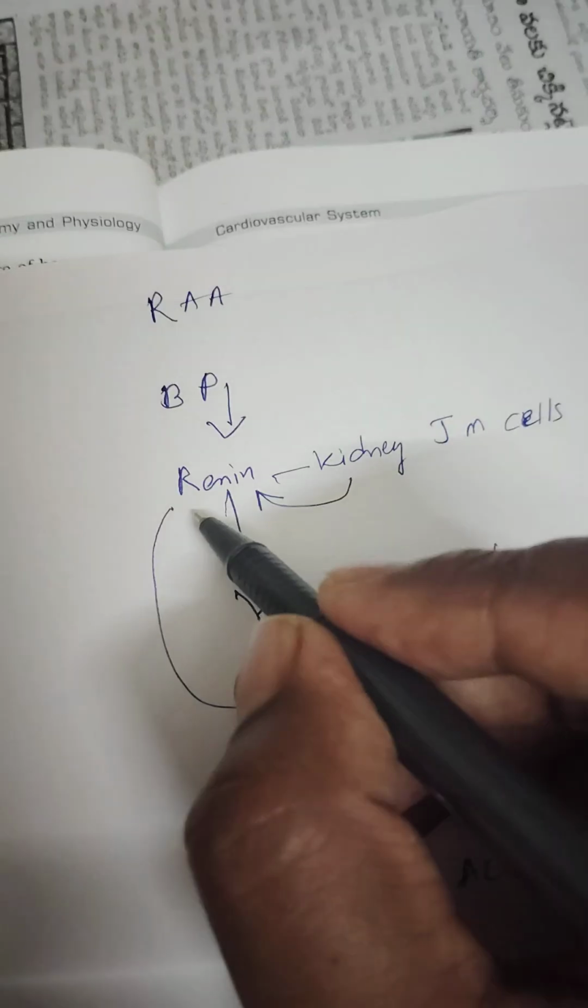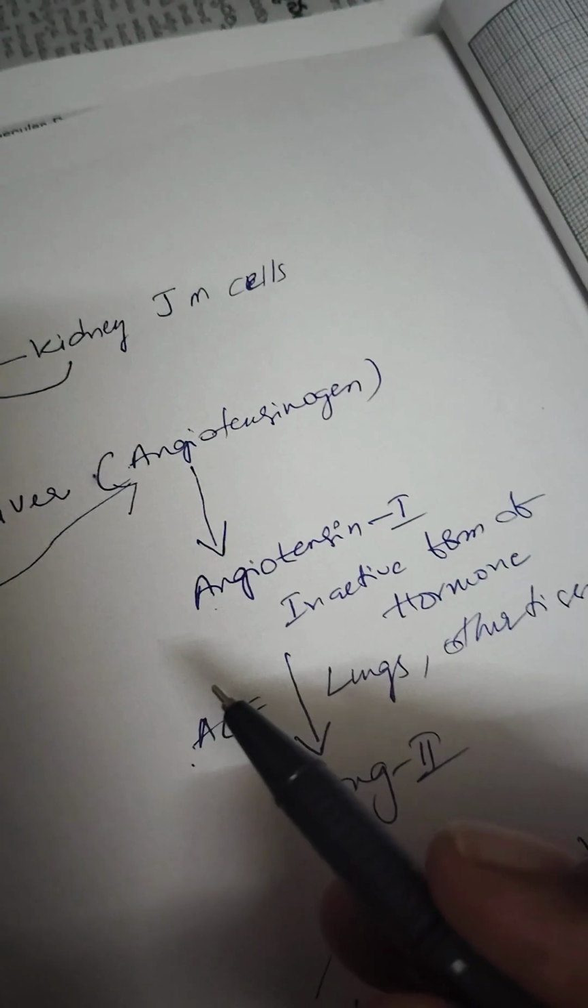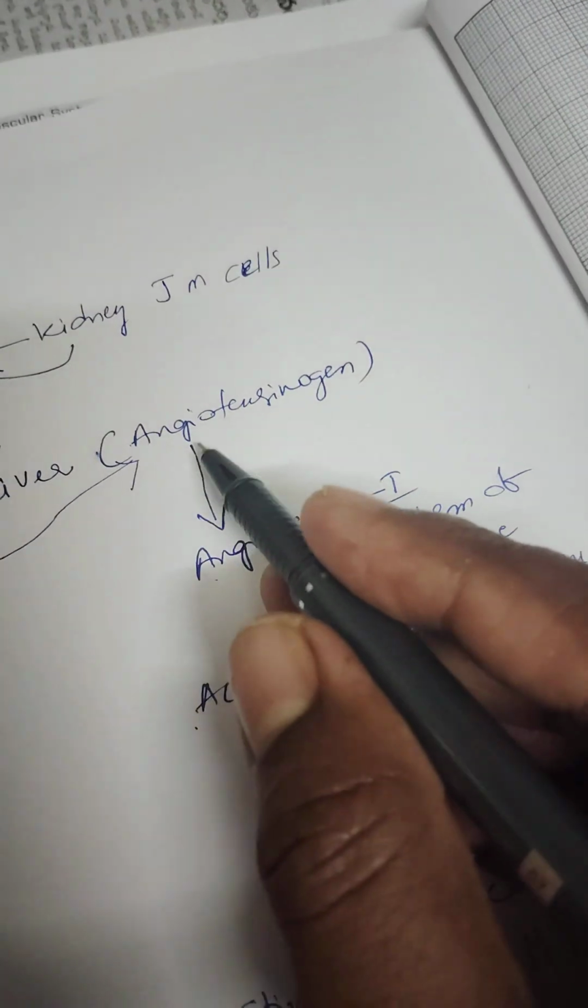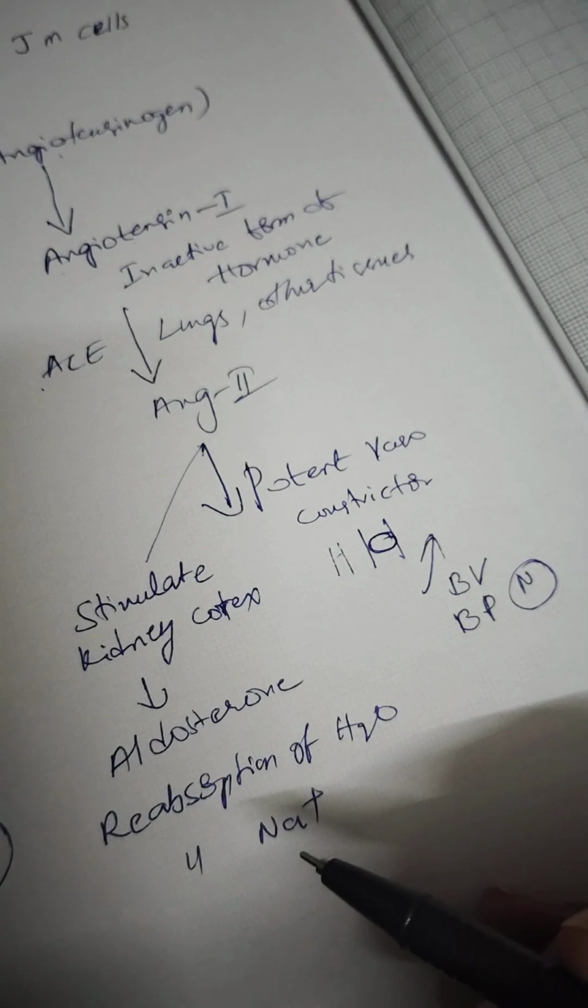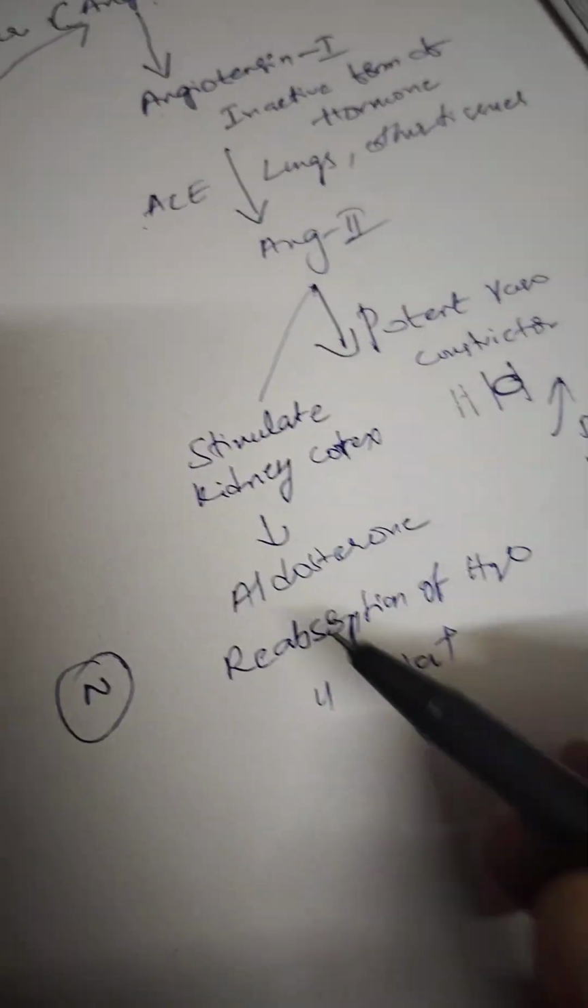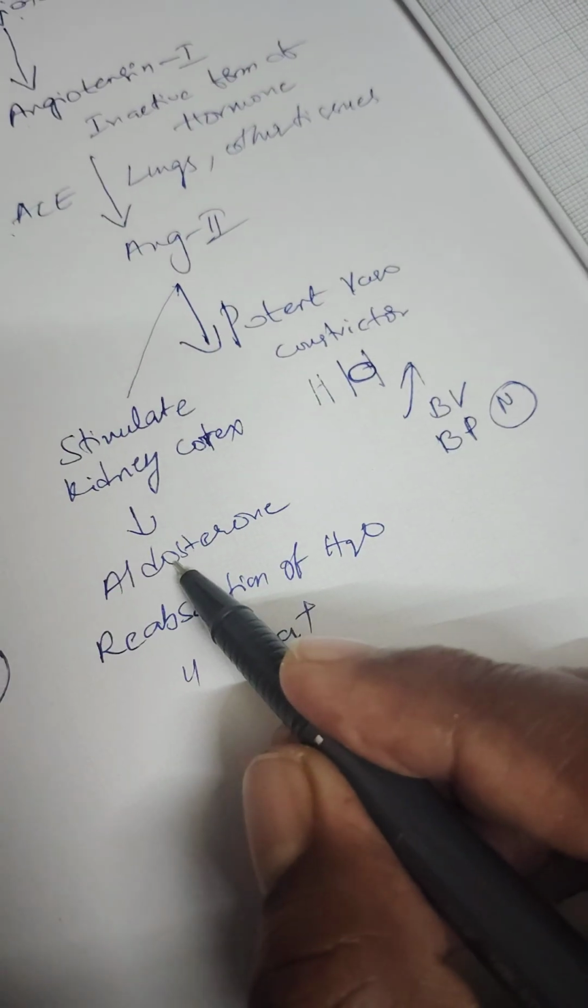The pathway is called the RAA pathway. R means renin. Then another A, what is that? Angiotensinogen. And another A is aldosterone. Renin, angiotensin, and aldosterone pathway.